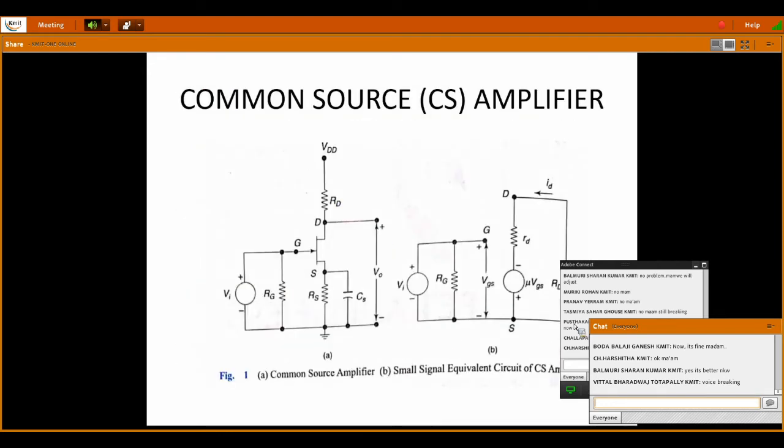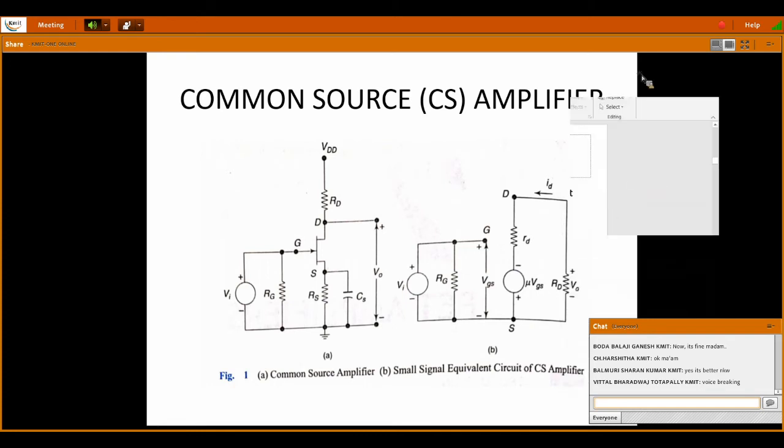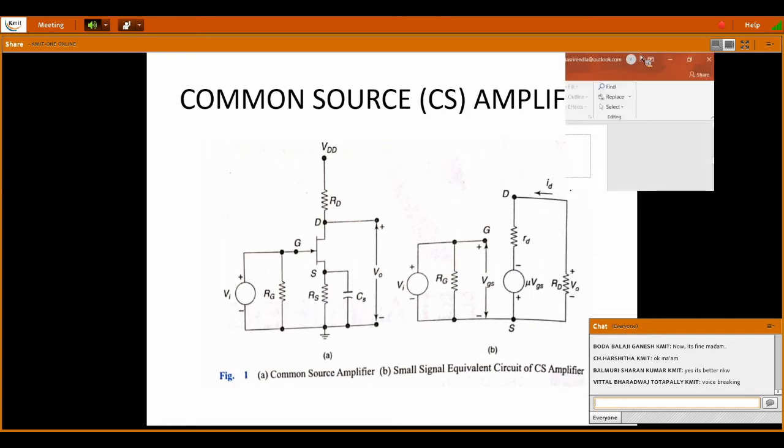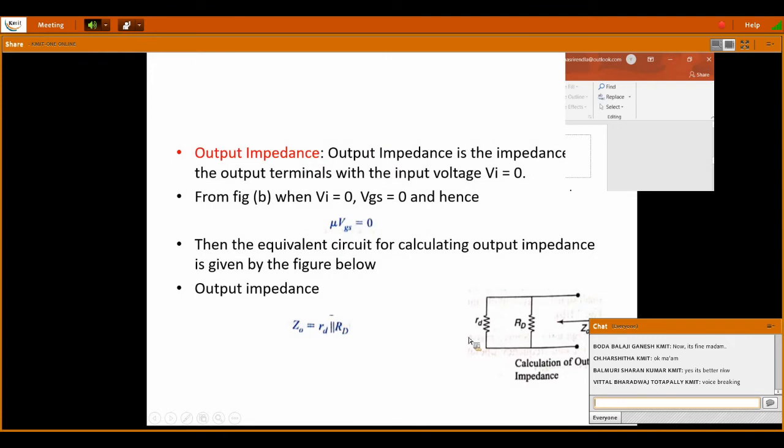In the diagram, in the output circuitry between drain and source, there is a voltage source, that is mu VGS. When you consider output impedance, the input voltage VGS is 0, so the mu VGS part is 0.